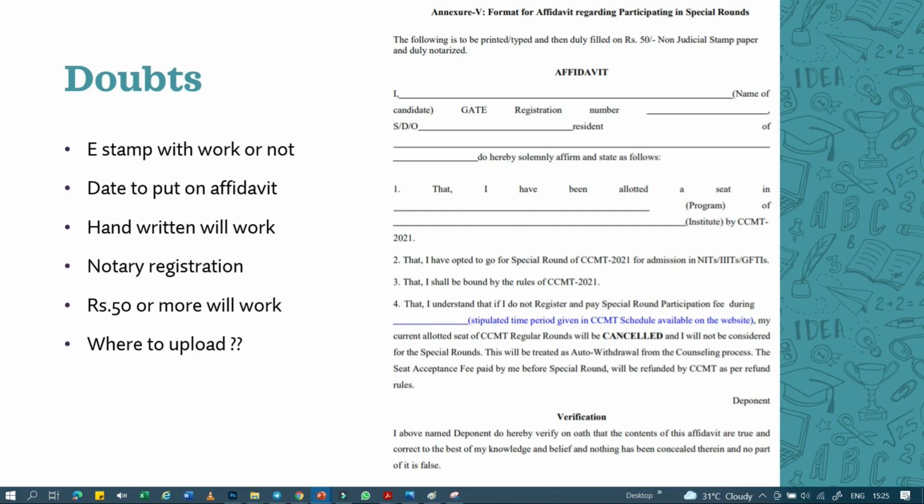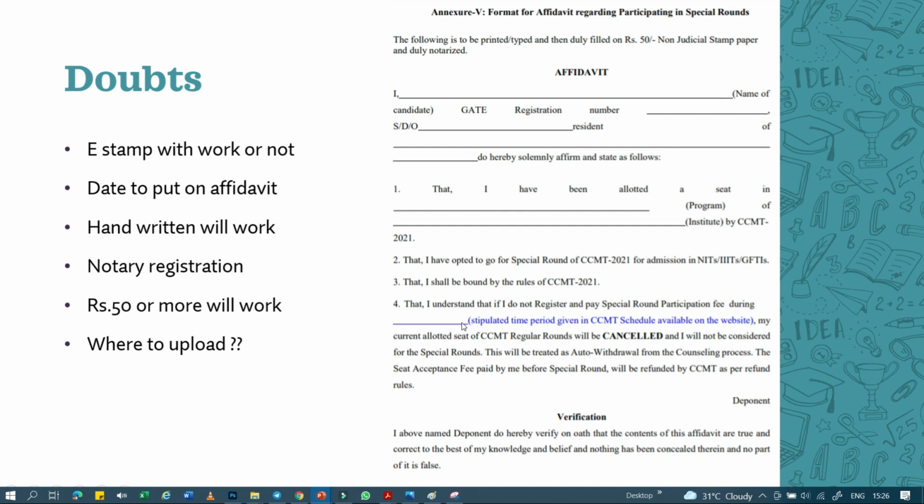And then the program. Which program you got and in which institute you are currently allotted in the third round, that you have to type here. Now, here you can see: I understand that if I do not register and pay special round participation fees during, dash, what to fill here? This is the major doubt of students.